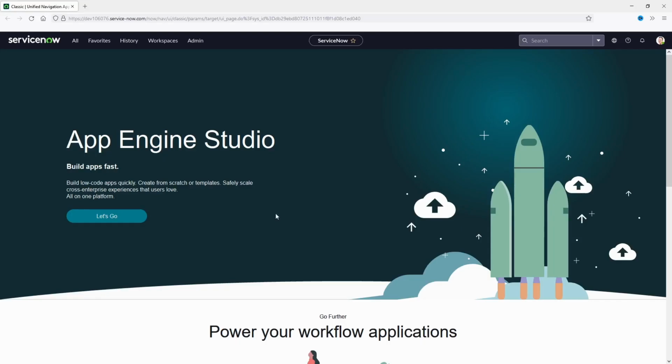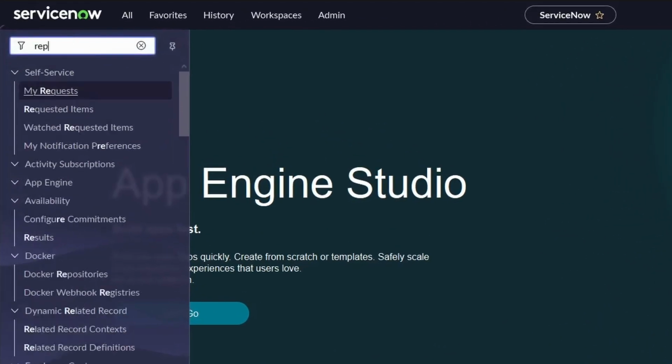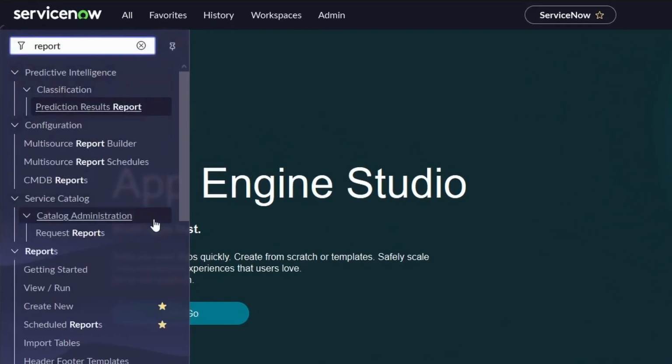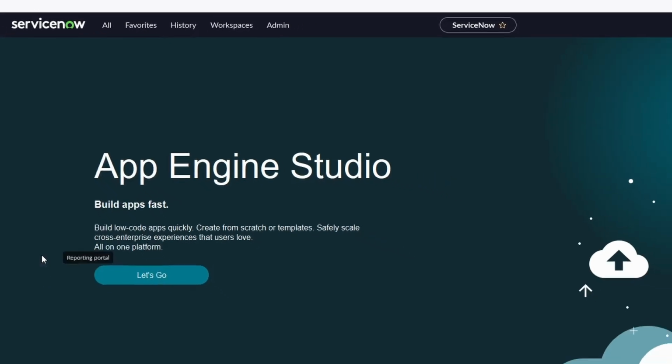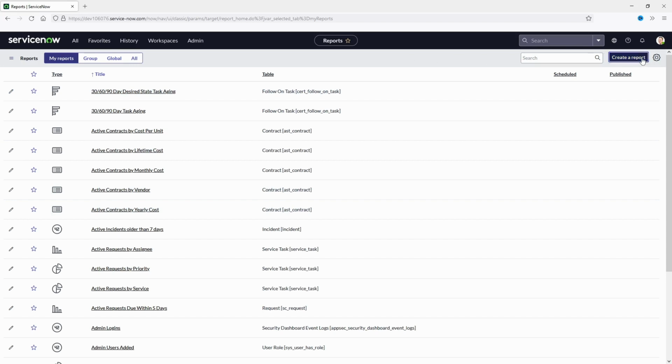So first of all, after logging in to ServiceNow, we need to check our report. We go to report, check the view run. These are the list of all the reports available in my system. In this imaginary scenario, I'm going to create a report for all the ongoing P1 and P2 incidents. Create a new report.